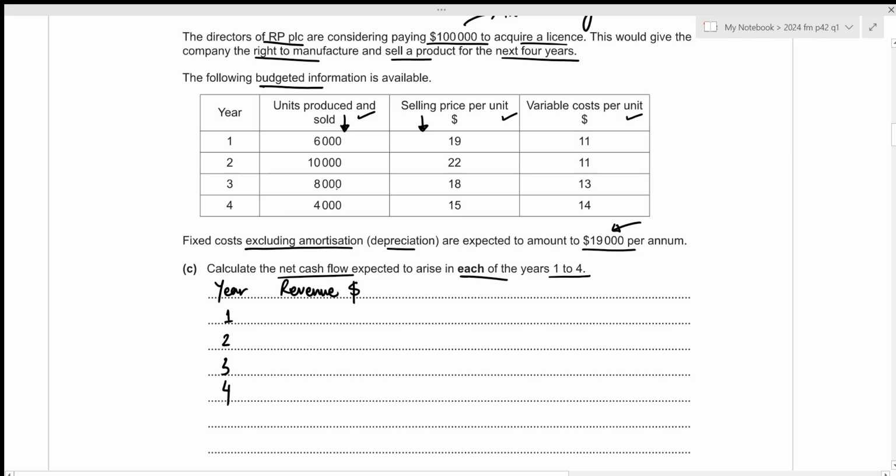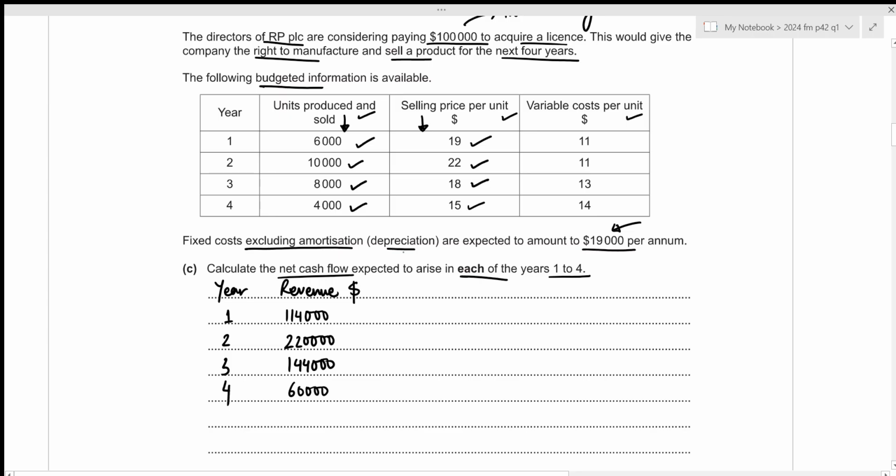So the revenue for the first year will be 6,000 times 19, since 6,000 is the number of units produced and 19 is the selling price per unit, which gives us the amount of 114,000. For the second year, our revenue will be 10,000 times 22, which is 220,000. For the third year, the revenue will be 8,000 times 18, which results in the value of 144,000. And the revenue for the fourth year will be 4,000 times 15, which results in the value of 60,000.